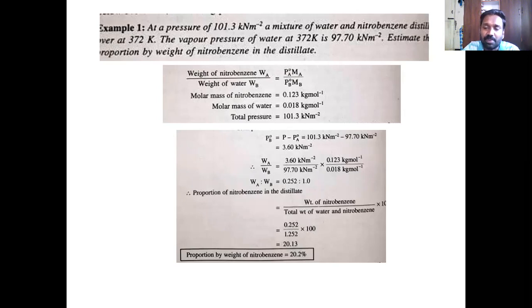Okay. Now my question back. How to calculate actual weight? It is simple. If you know the weight of at least one liquid, you can calculate the weight of the other liquid because you know the relative proportion. So in the distillate, nitrobenzene is 20.2% by weight. The remaining about 80% by weight is water. So if you know the weight of water, you can convert that into weight of nitrobenzene.